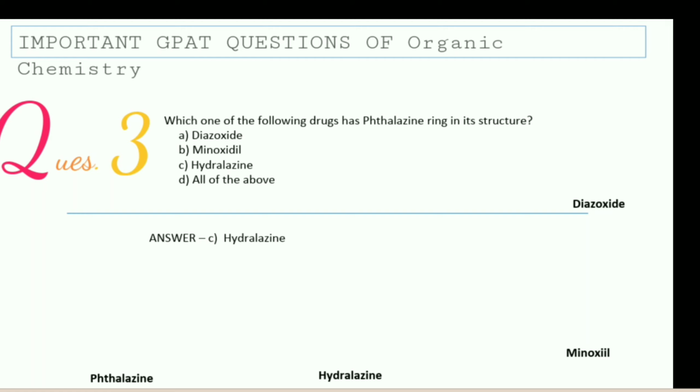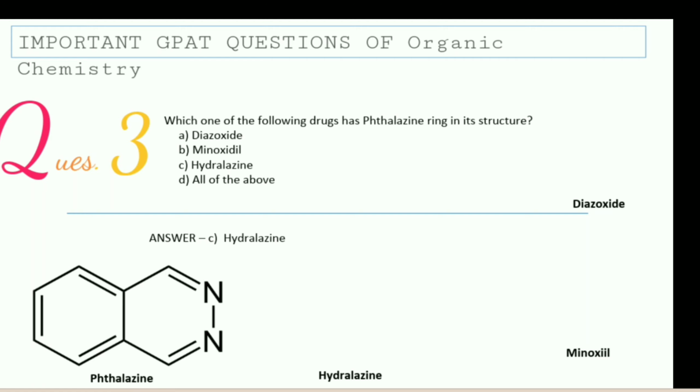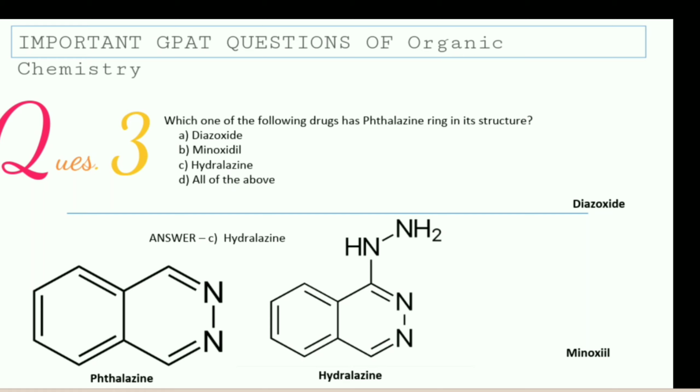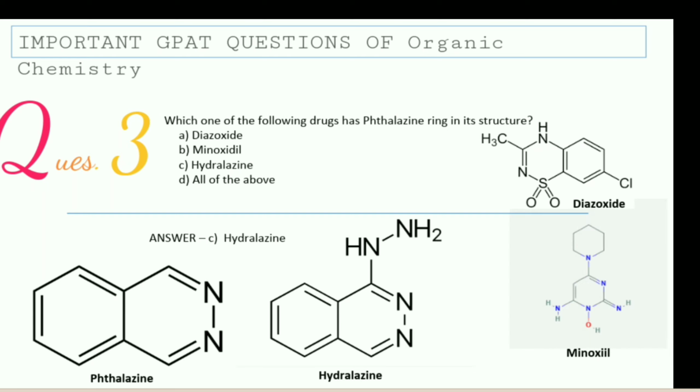Let's see the ring. So this is the ring, and as you can see, in the hydralazine drug this ring is present. But in diazoxide the ring is not there, and in minoxidil the ring is also not there. So the correct answer is C, which is hydralazine.